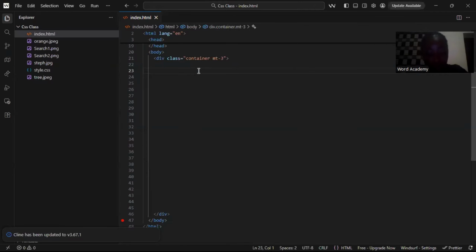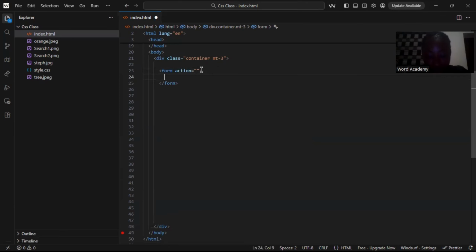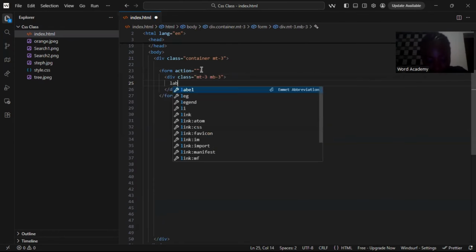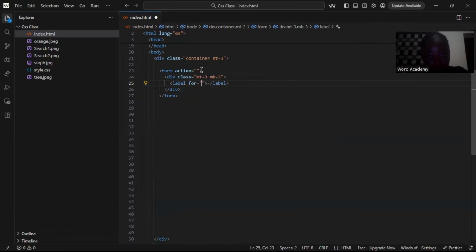Let's go. So come here, we'll come to our div, and the first thing first, we'll have our form. Then inside our form, we're going to have form action. Then inside this form, we would have a div, and inside the div would have class mb-3, that's margin bottom, which is 3. Then inside this div, we're going to have a label, and inside the label, it will be label for email. It will also have class, which we'll call form-label. And we'll say email.